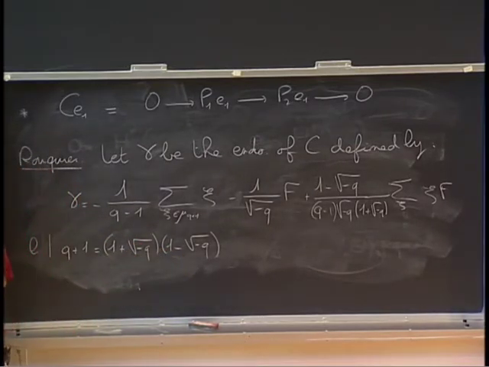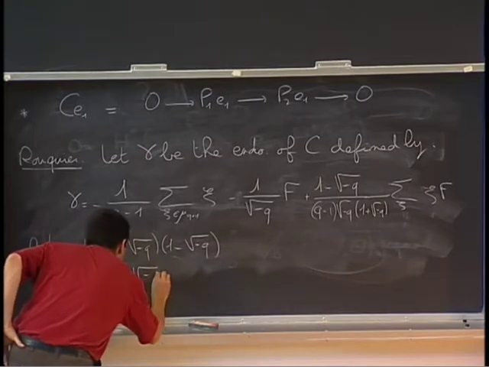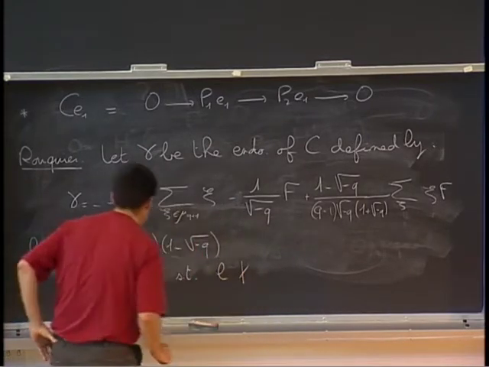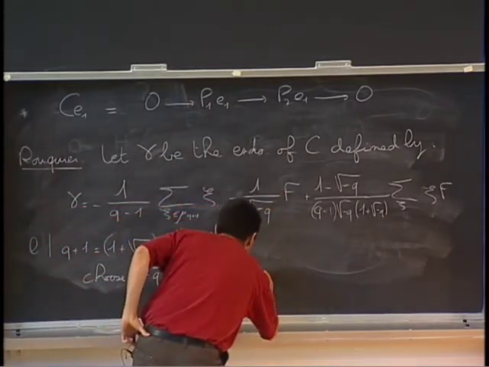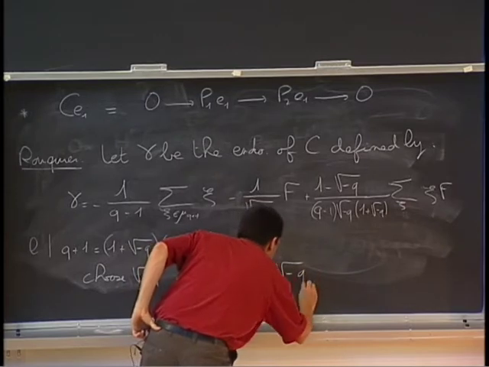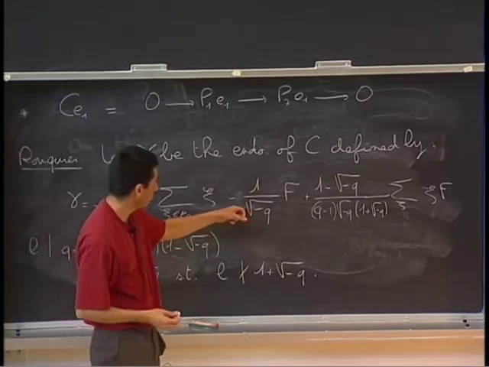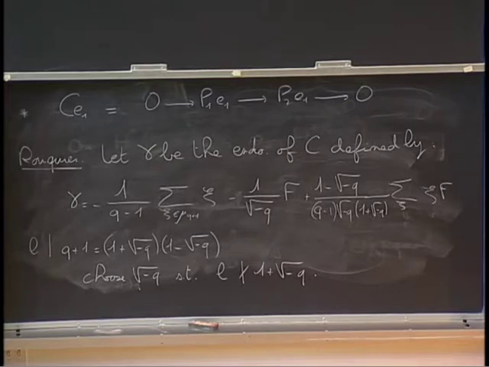And I choose the square root of minus Q in such a way that L does not divide the other, the one which is at the denominator here. That's possible. So this tells you that gamma, in fact, is an endomorphism over O. It's really well defined, because of this arithmetical trick.